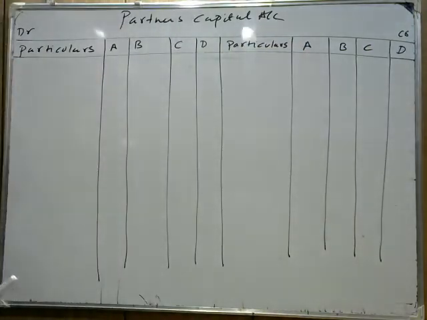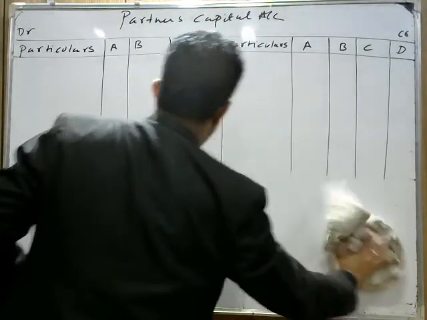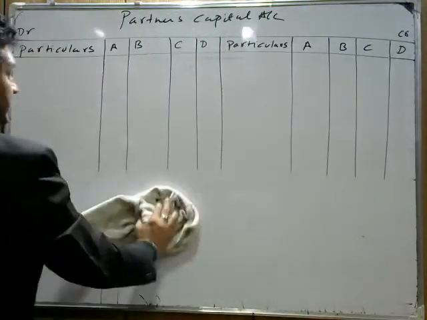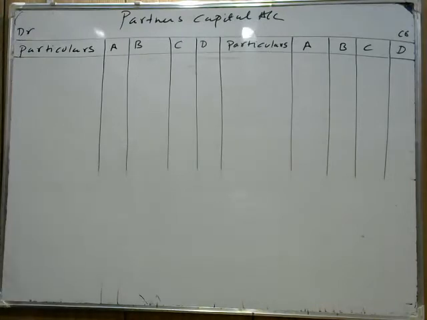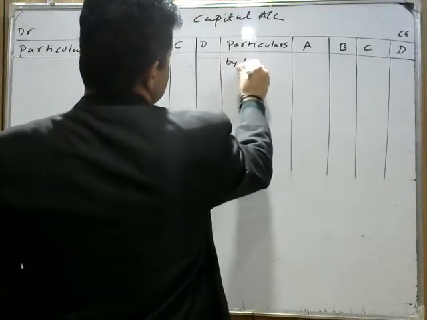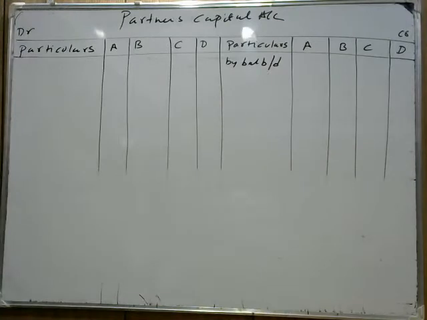Okay, now, we are preparing the partners capital account, so we need to understand how we prepare it. The capital adjustment part is also there in the question. So know the steps first, then it becomes easier for us. Now first, what are the opening balances given in the question? The first thing we write here is by balance brought down, the capital of A, B, and C. All partners' capital is given in the question: 36,000, 44,000, and 52,000.